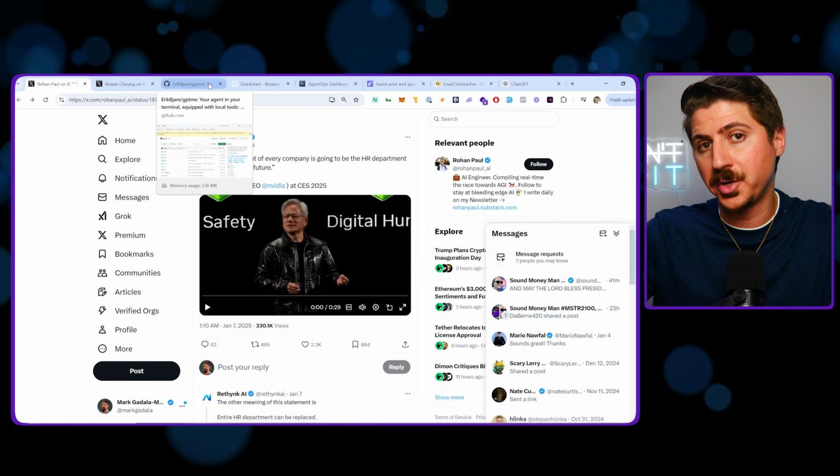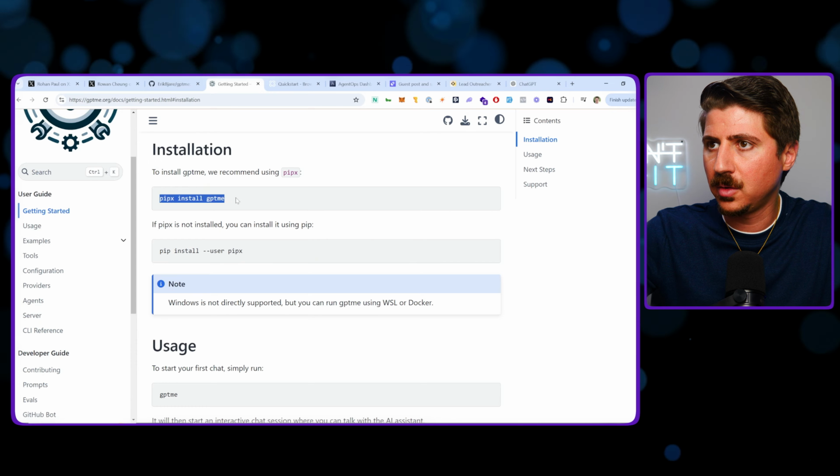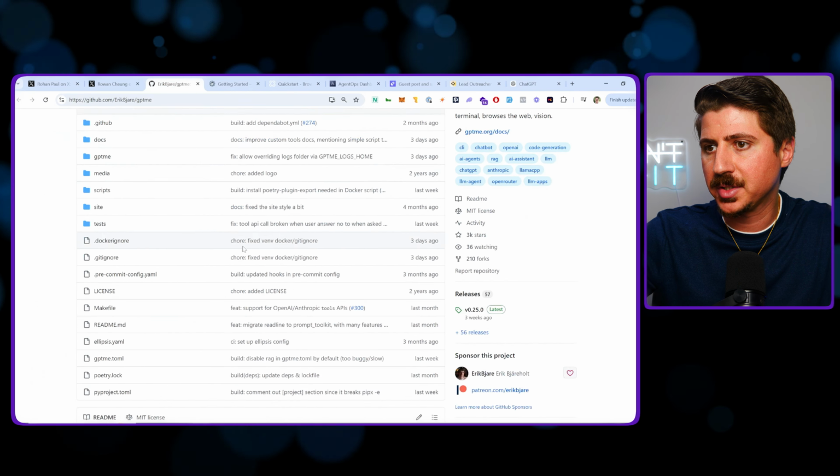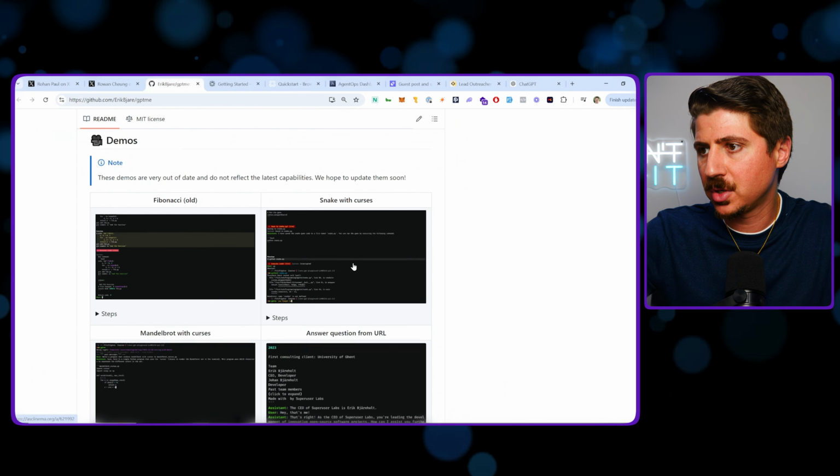If we go to the docs, for example, you'd install it with a pip install GPT-Me, you would add your keys, and then you could start using it. This can help you do research, it can help you answer questions, and it can do a lot of different stuff for you, vision, things like that. So computer use, right? You could have it run on your browser and do tasks for you on your browser, things like that. Another really cool one is called browser use.